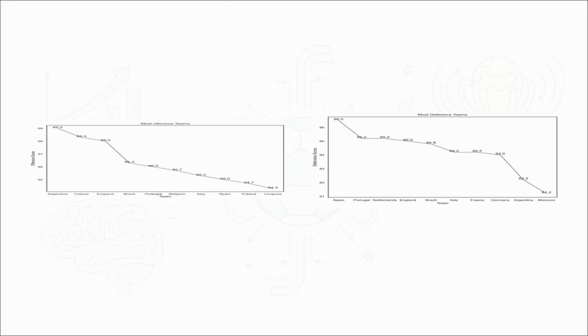And what we're looking at here perfectly illustrates exactly what the machine is calculating behind the scenes. Based on all their historical feature engineering, the model precisely quantified the strengths of these teams. On the left, you can clearly see Argentina holds the highest offensive score at an impressive 89. Meanwhile, on the right, Spain holds the greatest defensive score at 86.5. So the algorithms are just constantly weighing these intense offensive and defensive metrics against each other to simulate the match outcomes.